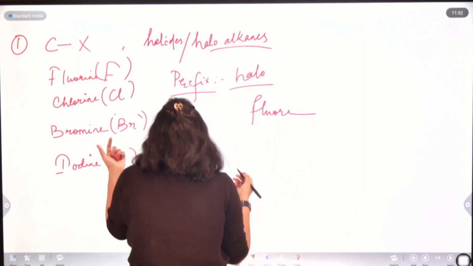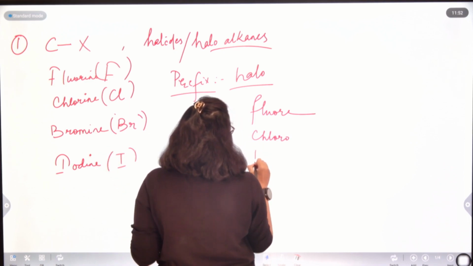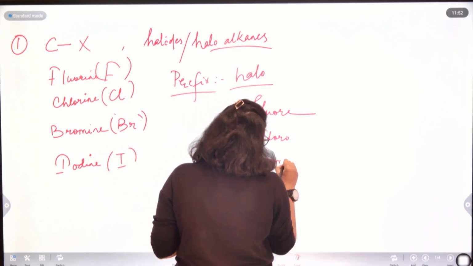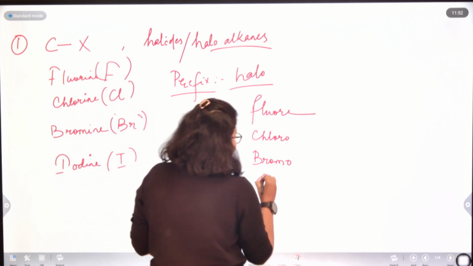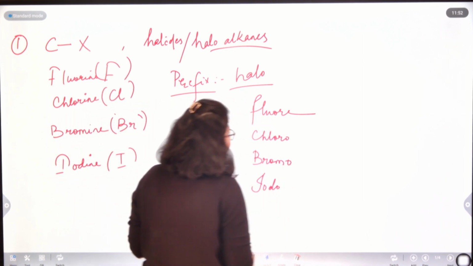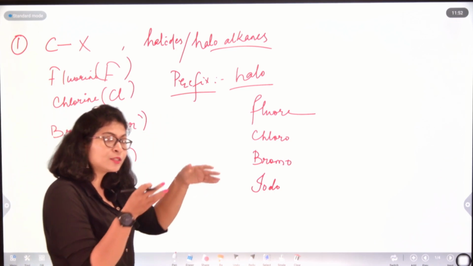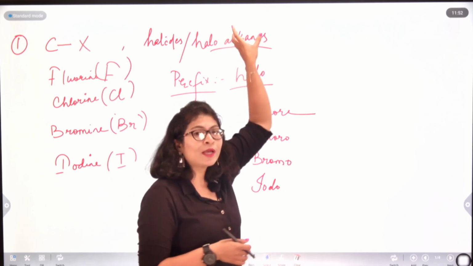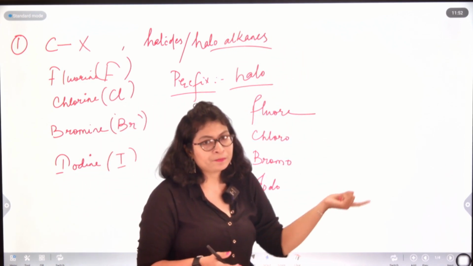If it is chlorine, the name will be chloro. If it is bromine, bromo. And if it is iodine, iodo. These are the prefixes which we have to associate with the name of the alkanes for those carrying a halogen atom.